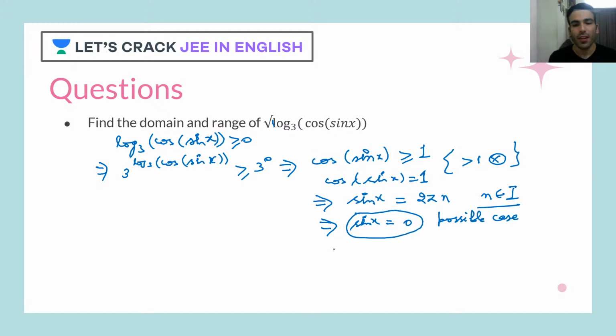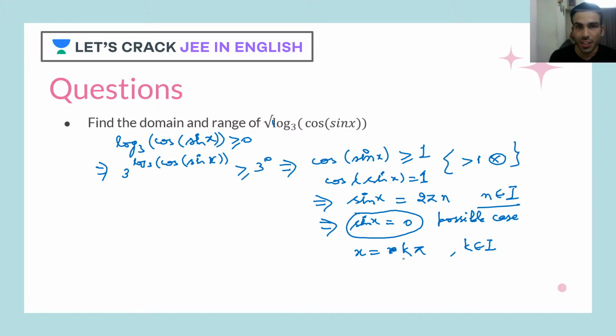When sin x is 0, that means x can be an integer multiple of pi. So x will be k pi, where k belongs to integers. Now just look at this magic here. When x is an integer multiple of pi, you will always get sin x as 0, then your cos will become 1, and log base 3 of cos of sin x will be 0. Got it? So this domain is clear. For these values of x, your function is always defined.